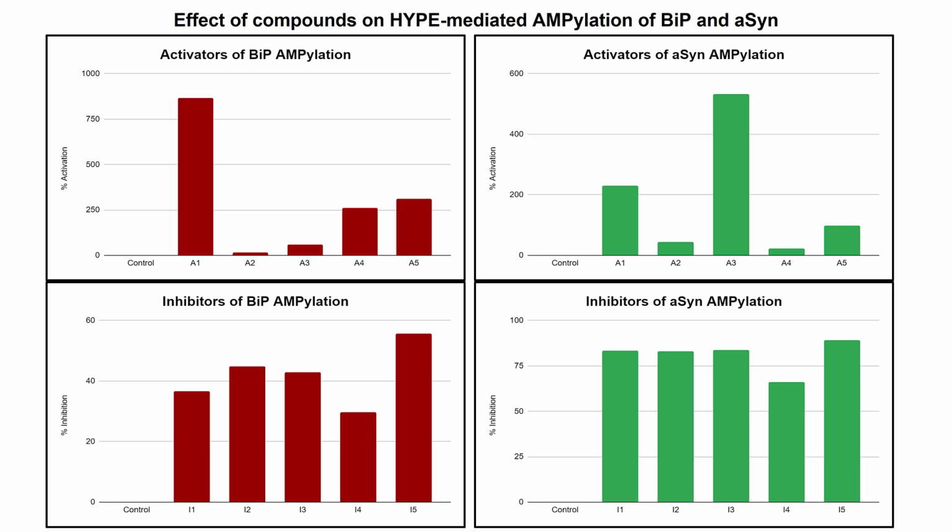I repeated these experiments for BIP and alpha-synuclein, and activators 1 and 5 and inhibitors 1 and 2 continued to perform consistently. I wanted to test a third activator in cells, so I chose activator 4 due to its greater success in BIP amylation. I did not choose activator 3 for use in cells because it appears to be an outlier due to its almost non-existent function earlier. As a result, I went forward with activators 1, 4, and 5 and inhibitors 1 and 2 in cells.